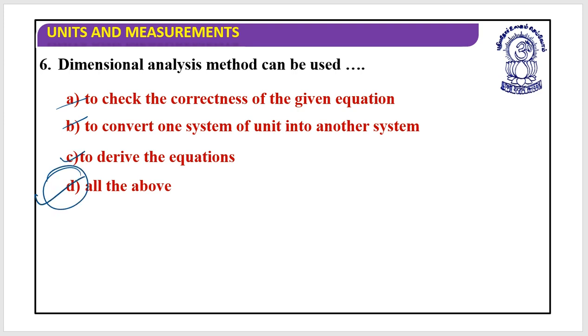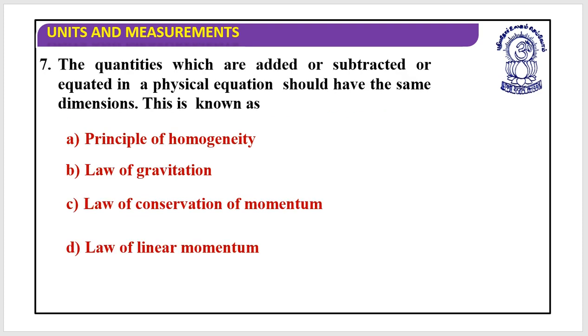So all these are correct. This should be the answer. Next question. The quantities which are added or subtracted, or equated in a physical equation should have the same dimensions. What is it? This is the principle of homogeneity. Yes. So this is all about dimensional analysis.